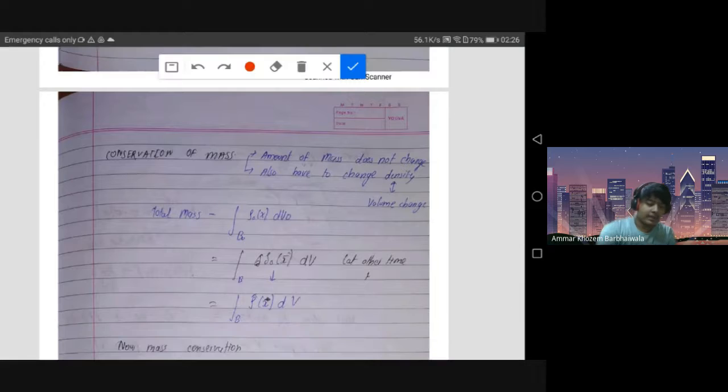Okay, so the next part that we have for this is basically conservation of mass. Conservation of mass basically states that the amount of mass does not change even after deformation. The density might change, but the amount of mass does not change. The density changes because the volume changes, obviously. So basically, we consider our total mass as the integral over the entire volume of the initial density times